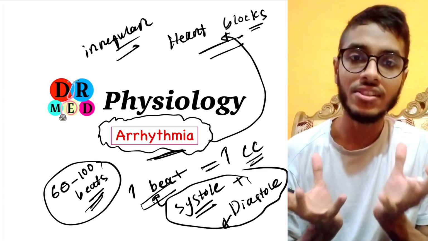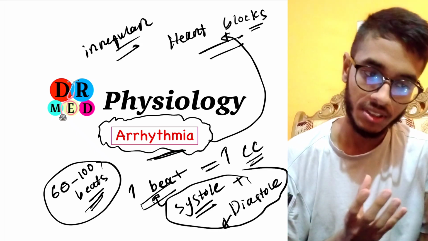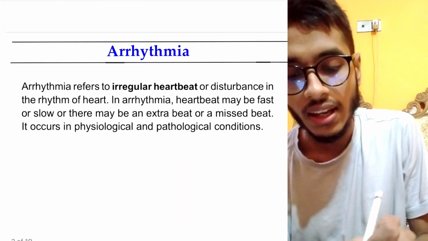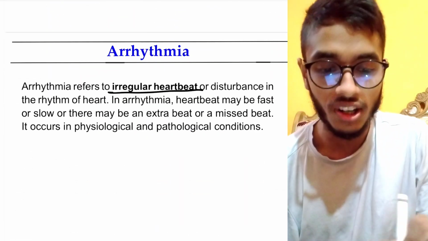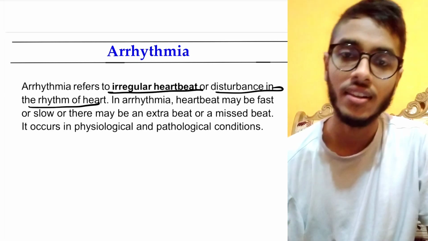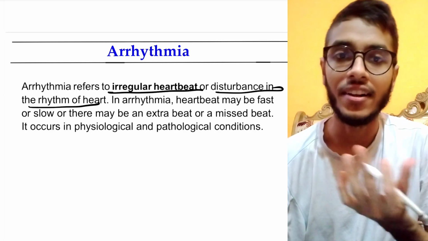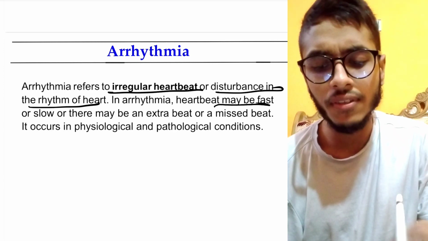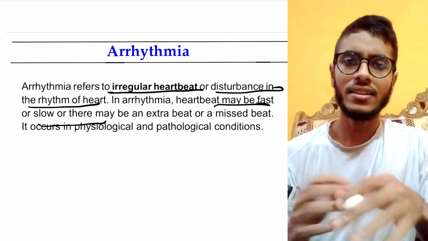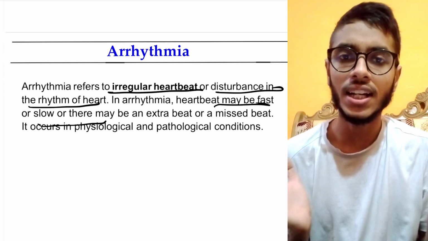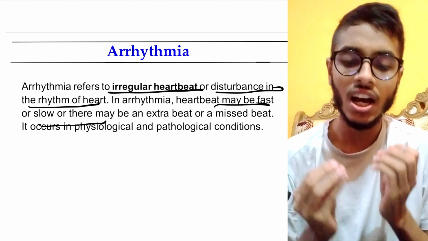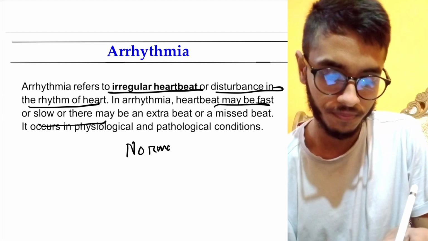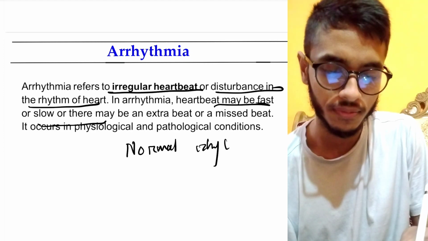But if we try to define what is cardiac arrhythmia, then we can say irregular heartbeat or disturbance in the rhythm of the heart is referred to as cardiac arrhythmia. So in arrhythmia, heartbeat may be fast, may be slow, and there are many things that are written here, but let me tell you simply what exactly cardiac arrhythmia is. You need to know what the normal rhythm of the heart is.